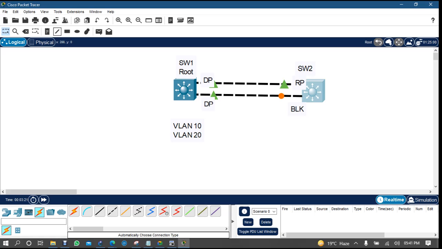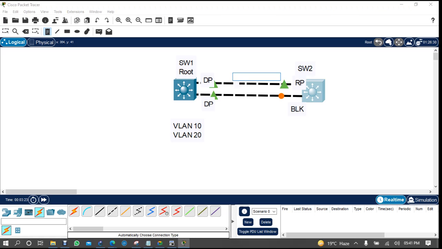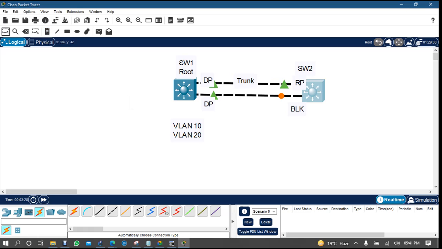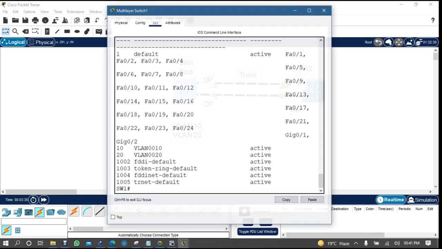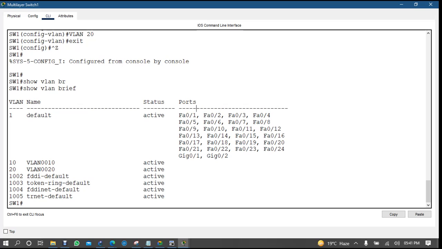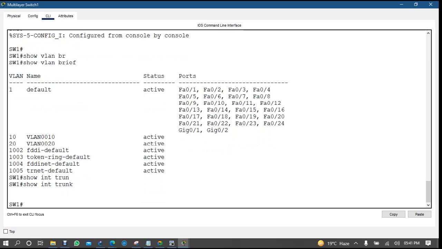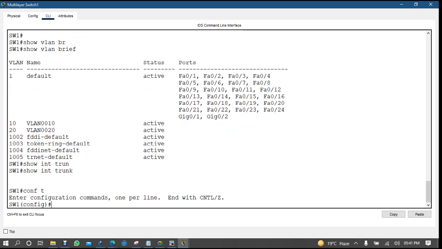So you have to make this link a trunk link. Or no, because we are talking about two VLANs, right? Okay, so you have to come to this switch. Let's check. So interface trunk, not trunk interface. So I'll come here, conf t, interface range fa 0/1-2.